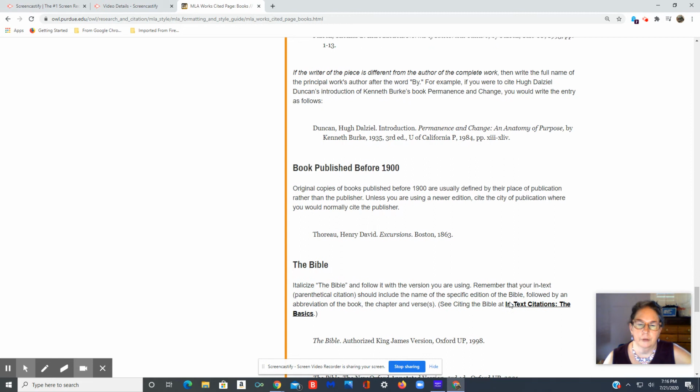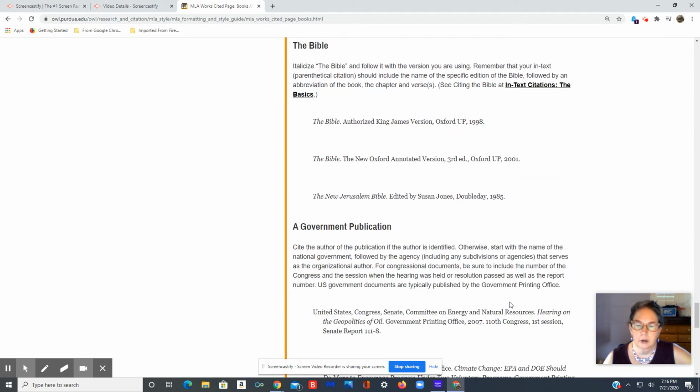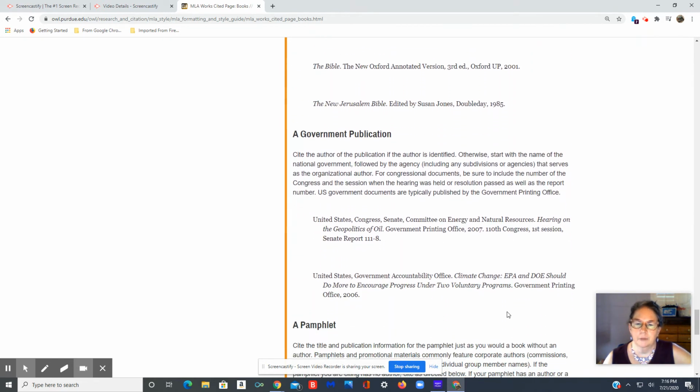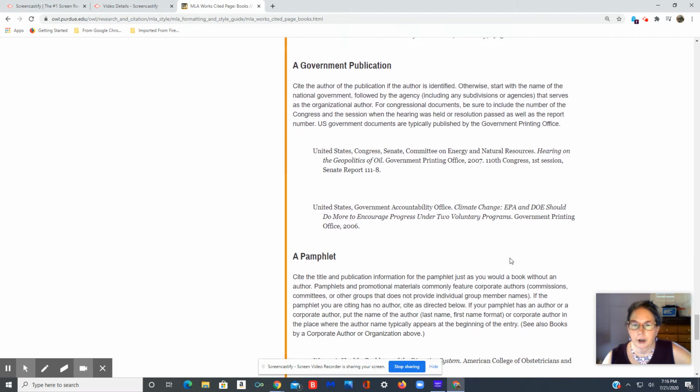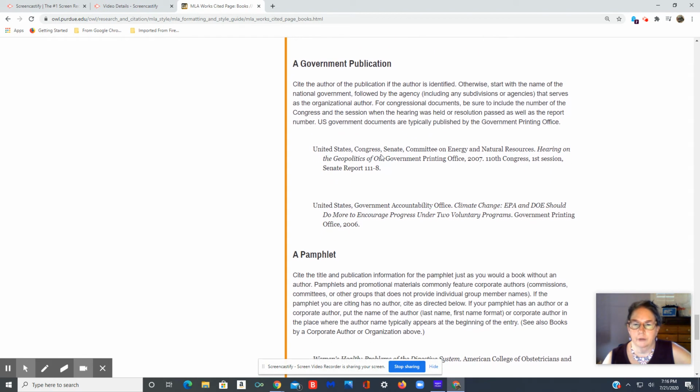Skipping some of these things that are not as common. Okay, government publication. Usually that's not going to have an author. It's the U.S. whatever department or office. And they produce tons of publications from their different sections.